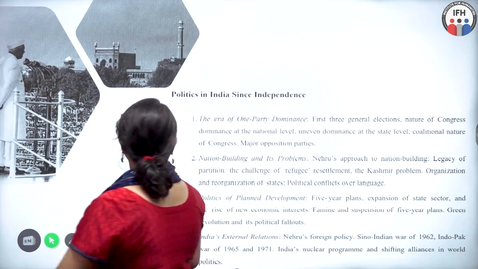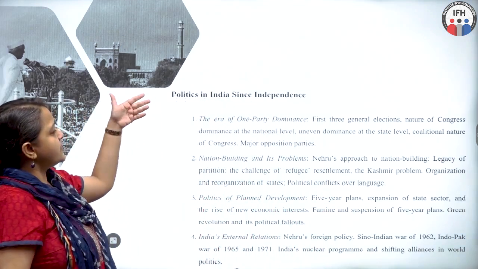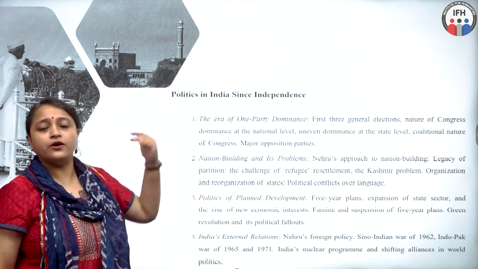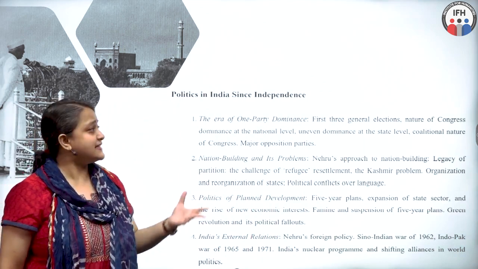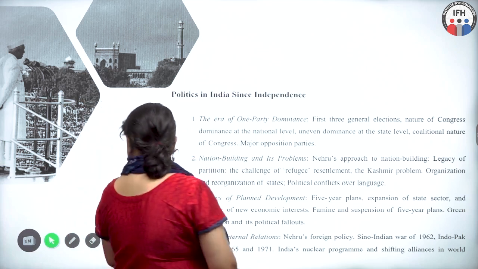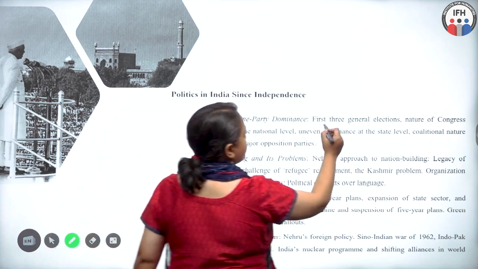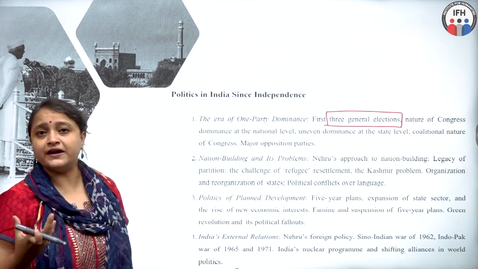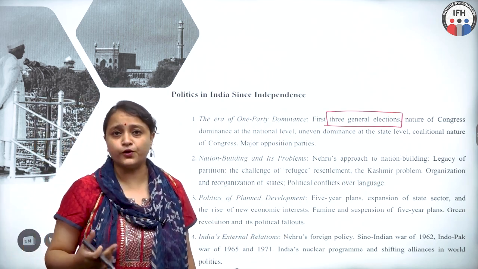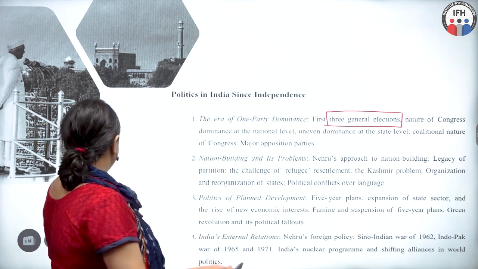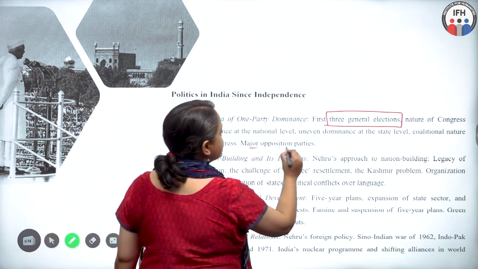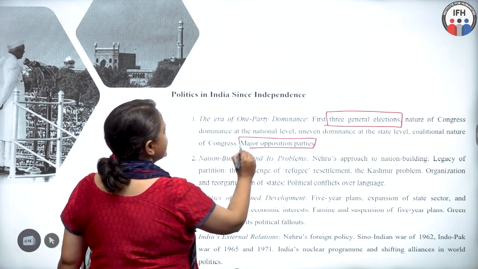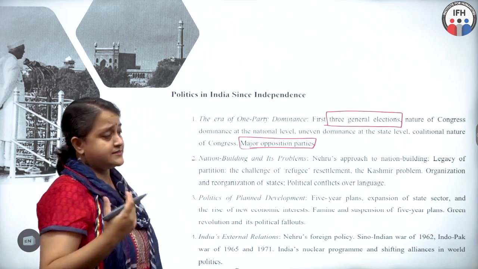At the beginning itself, it is all about the politics immediately after independence, that is the first 3 general elections. In these elections, how the Congress party came to power with its grassroots organization. Along with it, there's a brief mention about the major opposition parties such as Swatantra Party and Bharatiya Jana Sangh.